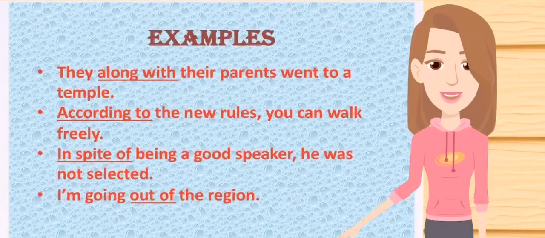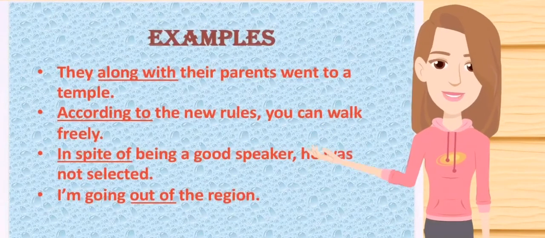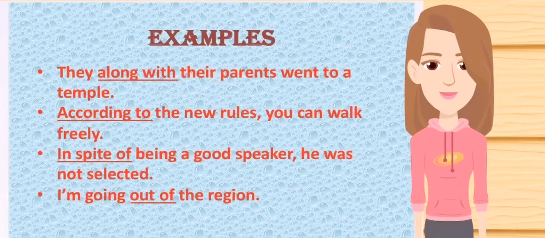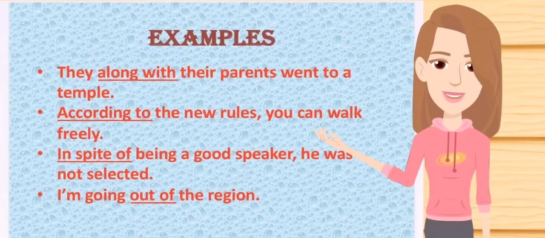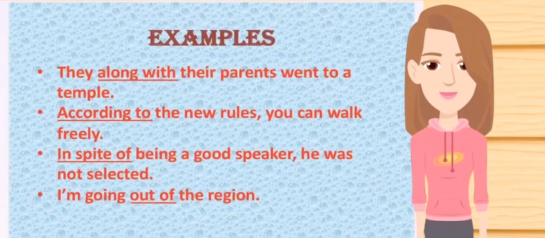Examples. Here I have used phrasal prepositions in sentences. They, along with their parents, went to a temple. The phrasal preposition used here is along with. The second sentence: According to the new rules you can walk freely. Third one: In spite of being a good speaker, he was not selected. Last one: I'm going out of the region.